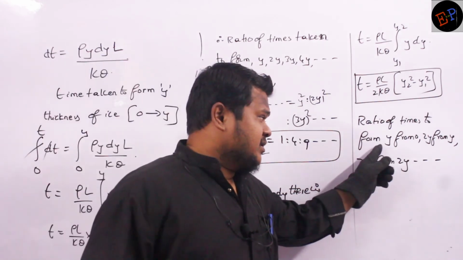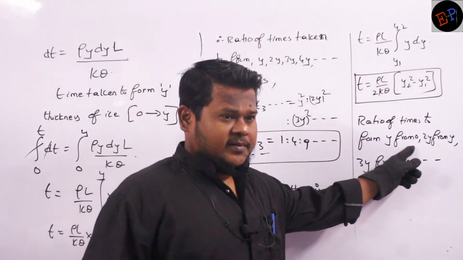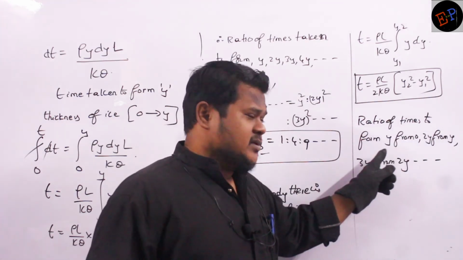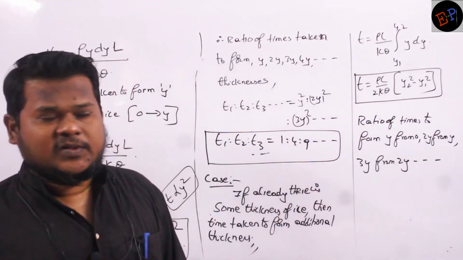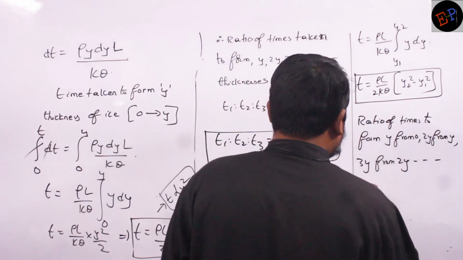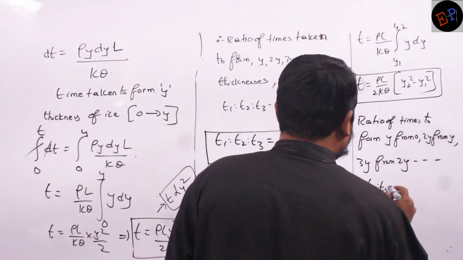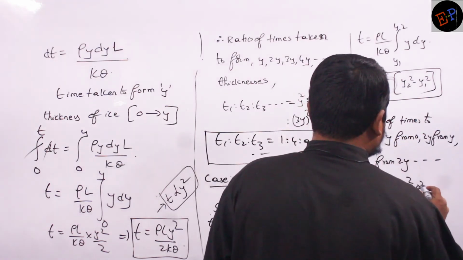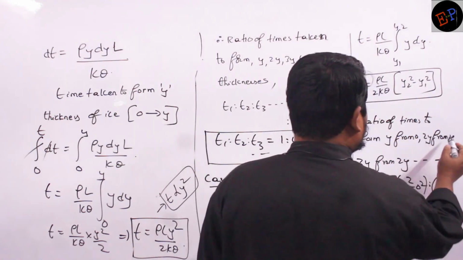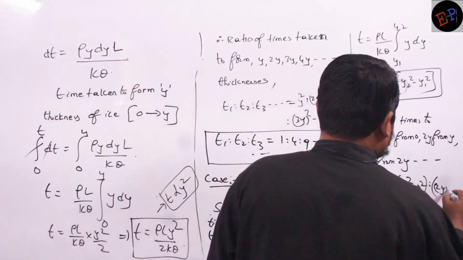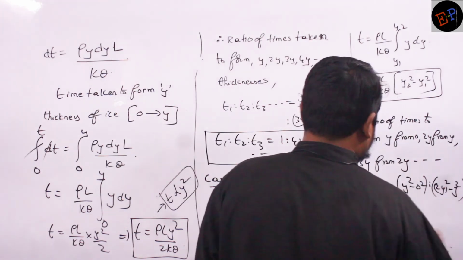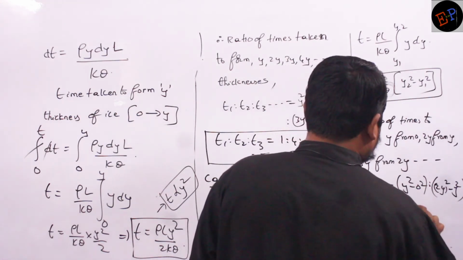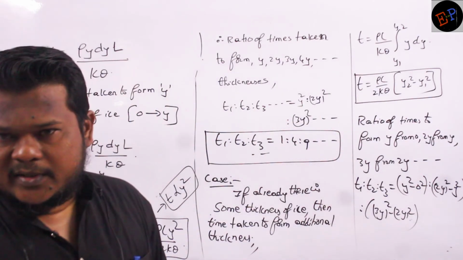To form y thickness from 0 thickness, then 2y thickness from y thickness, then 3y thickness from 2y thickness. Then for this one, how can I calculate the time? T1 is to T2 is to T3. First I will take 0 to y. So y square minus 0 square is to, then 2y and y, 2y whole square minus y square. Then I will take 3y whole square minus 2y whole square, like this. This is the ratio I have to take.